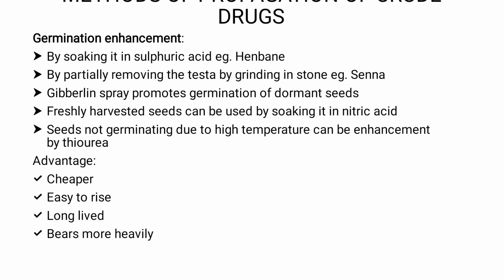And similarly, by spraying gibberellin. So suppose you had stored the seeds for a longer period of time and you think that the seeds are in dormancy, then you can spray the gibberellin, which is a plant growth regulator, right? It is a plant growth hormone. So if you spray gibberellin, then ultimately this gibberellin will break the seed dormancy and hence the germination capacity of the seeds increases. So by doing any of these treatments, the germination capacity of the seeds can be enhanced, right?